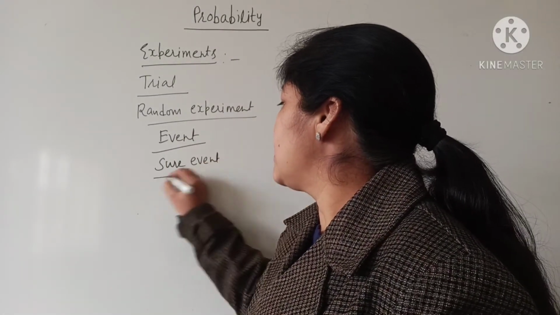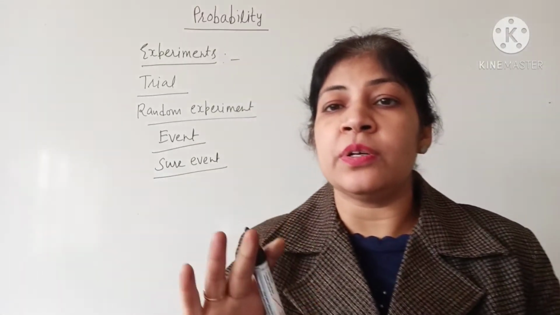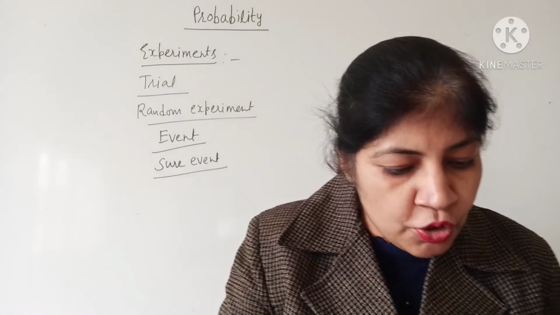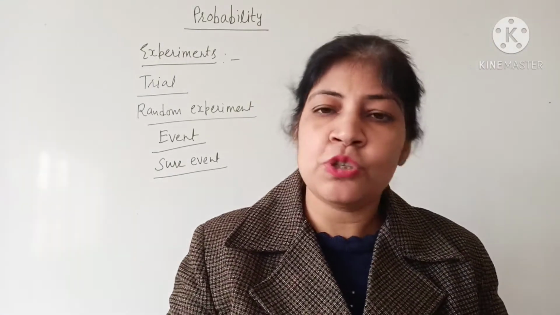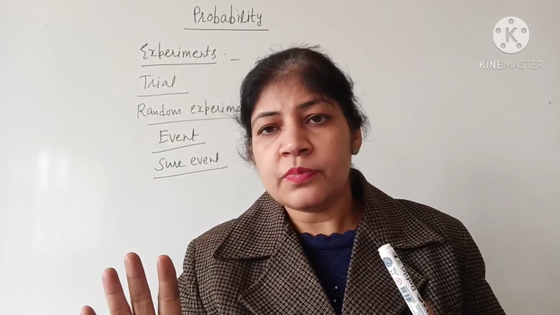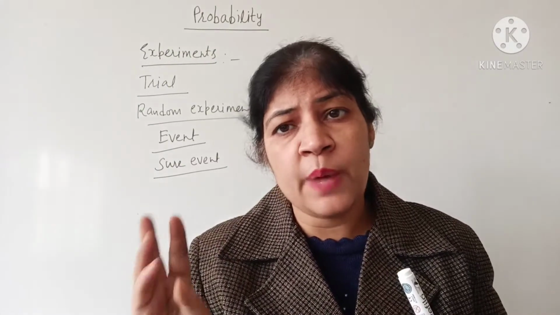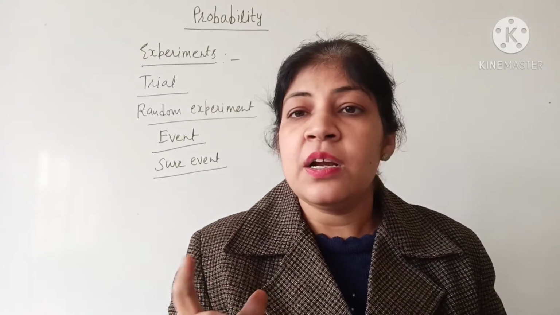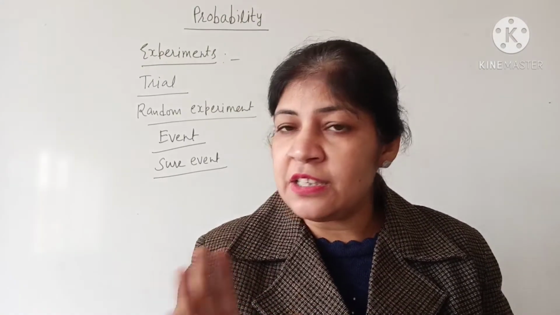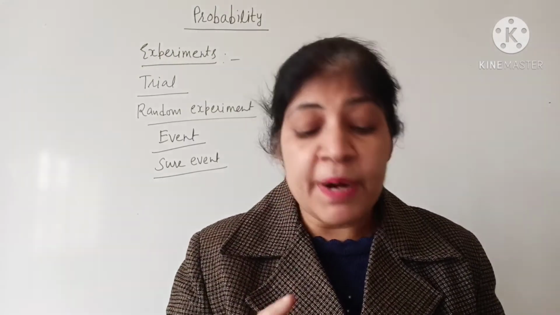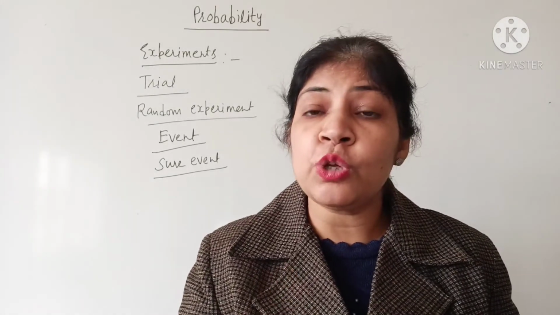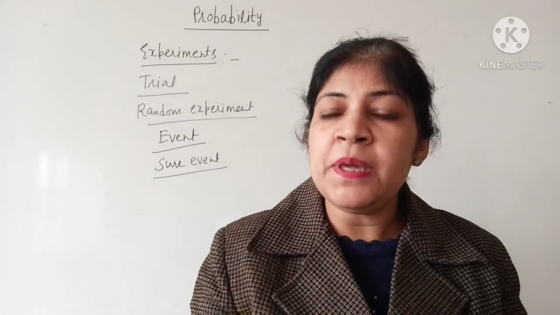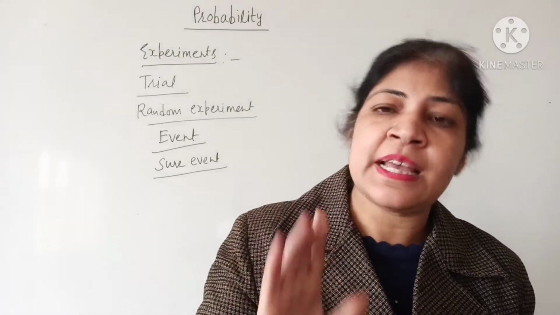And sure events. Sure means something that you are sure about. That is called a sure event. If a dice is thrown, you know there are only 6 possible outcomes, 1, 2, 3, 4, 5 and 6. These are the possible outcomes. But we know that if we throw a dice, the outcome will be a number less than 7.